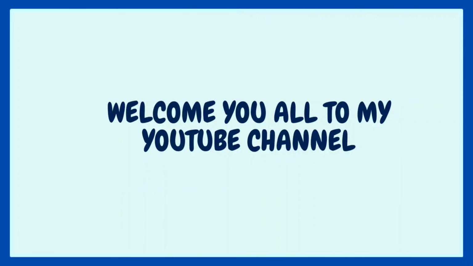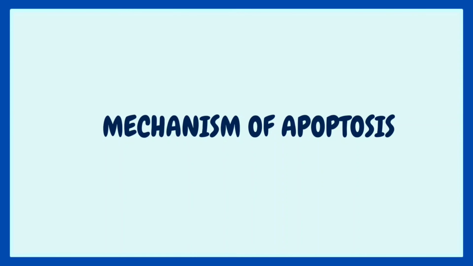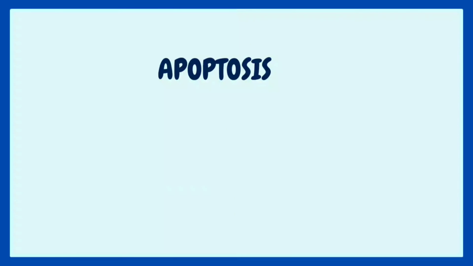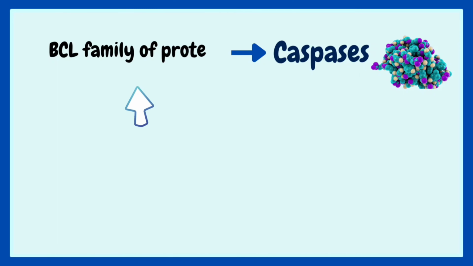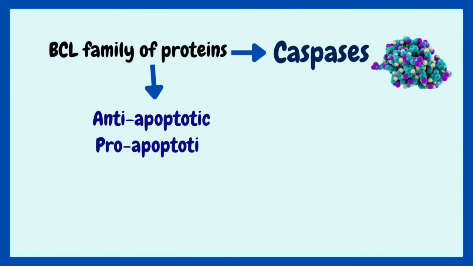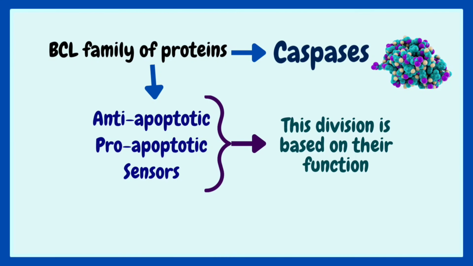Today, we will study the topic mechanism of apoptosis. Apoptosis occurs when certain enzymes called caspases are activated. Activation of these enzymes depends on the BCL family of proteins. This BCL family is divided into three groups: anti-apoptotic, proapoptotic, and sensors. This division is based on their function.